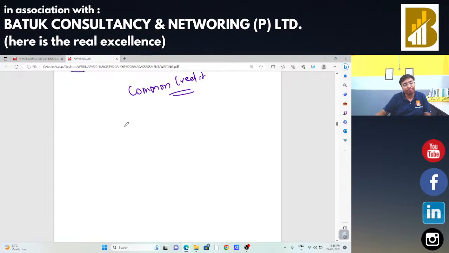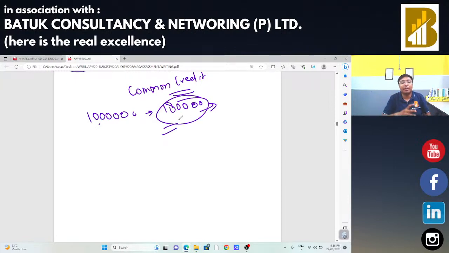Suppose I am going to buy a plant and machinery for 10 lakh rupees, and input tax credit on that particular plant and machinery is 1 lakh 80,000 rupees. And if I am going to use it for taxable as well as for non-business purposes, in that case, I need to decide the ratio. Okay, and the ratio will be the turnover ratio: exempted turnover divided by total turnover.